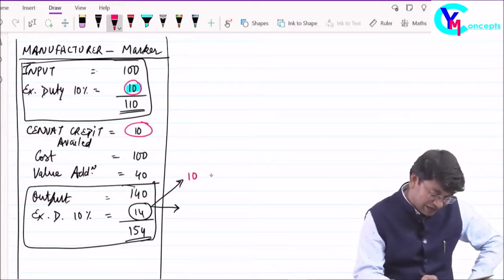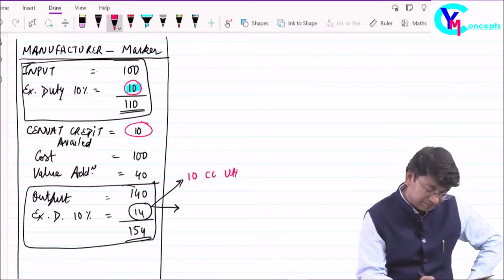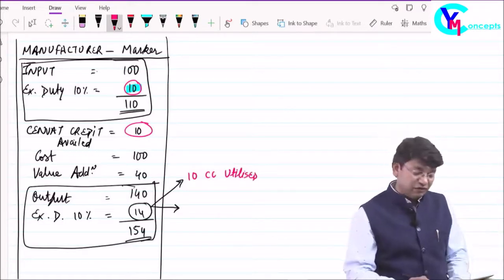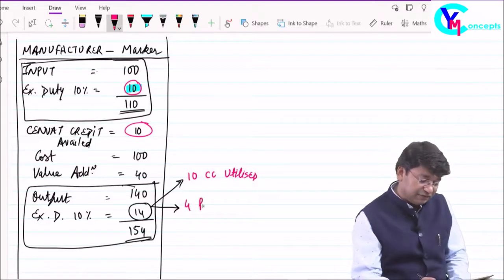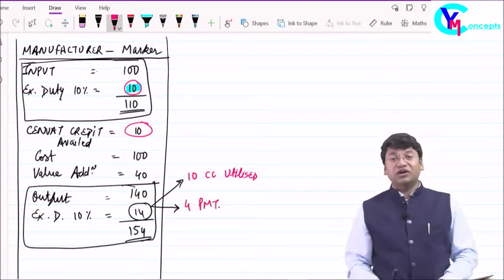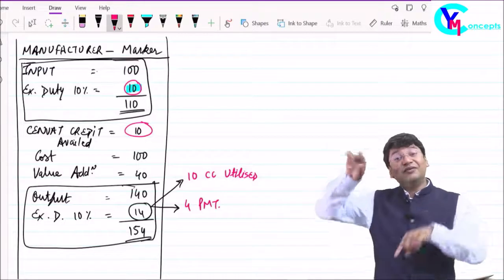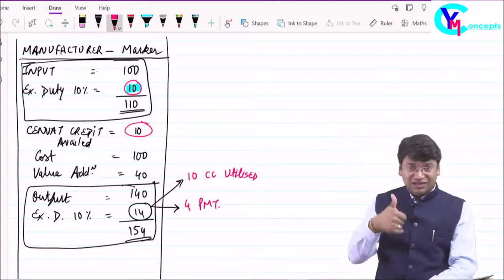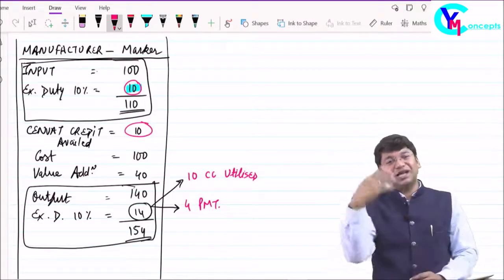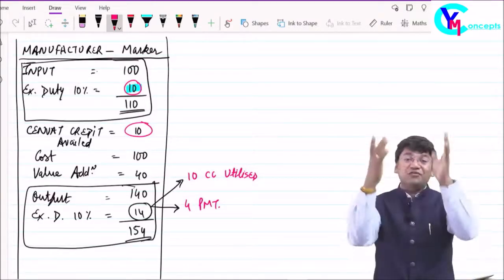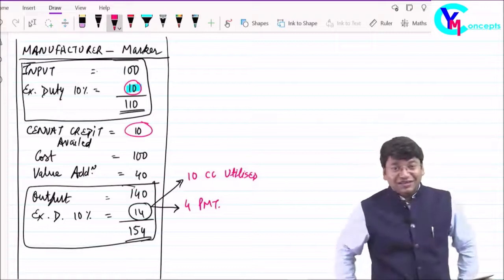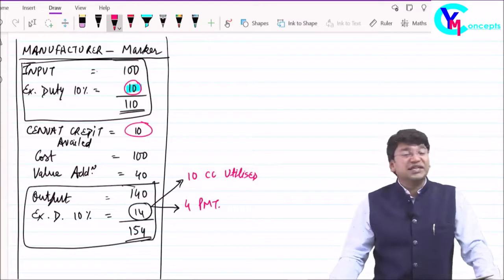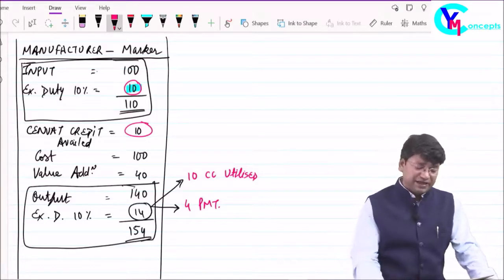So I will utilize the Cenvat credit of rupees 10 and the remaining 4 I will pay to the government. I will say that rupees 10 I have already paid to the government through my supplier on my purchases, and the remaining 4 I will pay. So total 14 I have paid to the government. Clear? So this is how excise duty was being charged and how Cenvat credit was being operated.